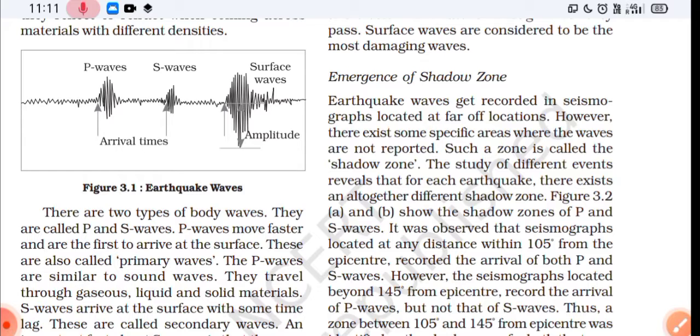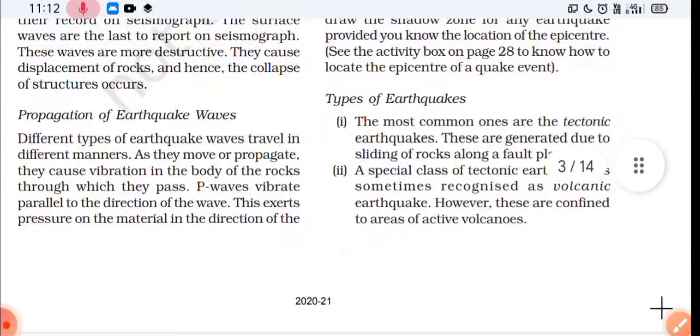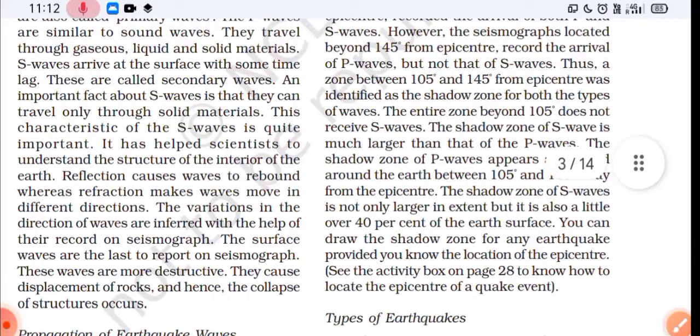Now P and S waves are called body waves. P waves can pass through both solid and liquid, but S waves can pass only through solid. This is very confusing and you must always remember it. Okay, and you should not get confused with that. Always remember that P waves can travel through both solid and liquid, and S waves only through solid.